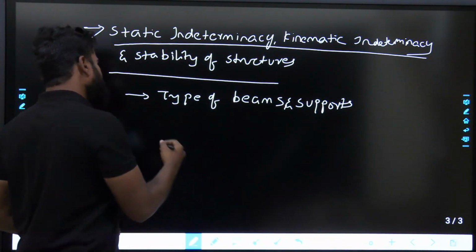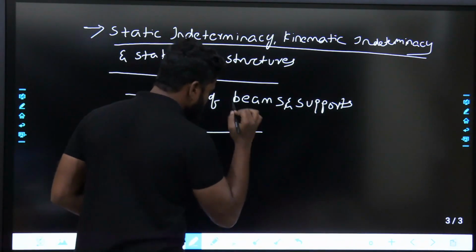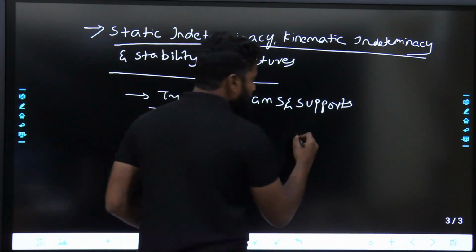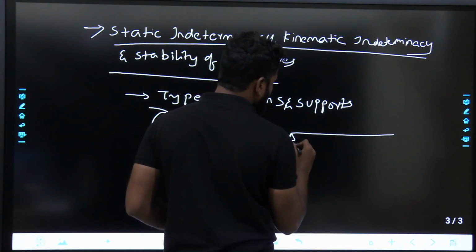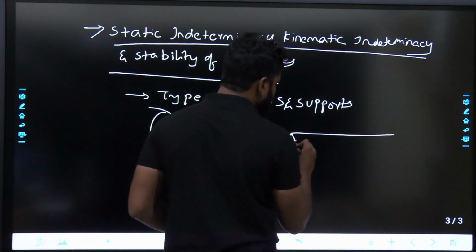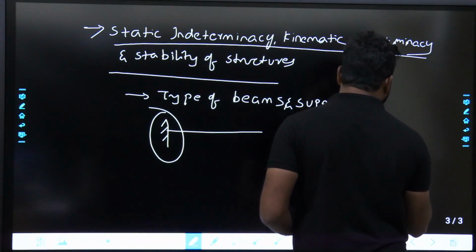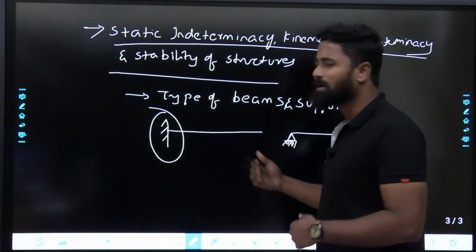If I say this is your cantilever beam, and if I say different types of support, this is fixed support. If I take simply supported beam, there will be hinge support and there will be roller support, right? So these are the major three supports and types of beams.